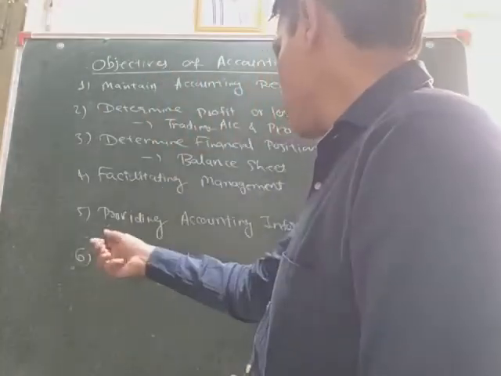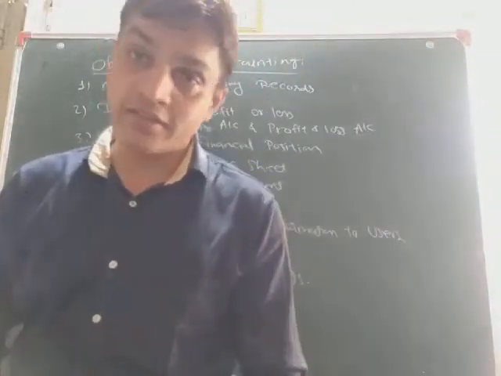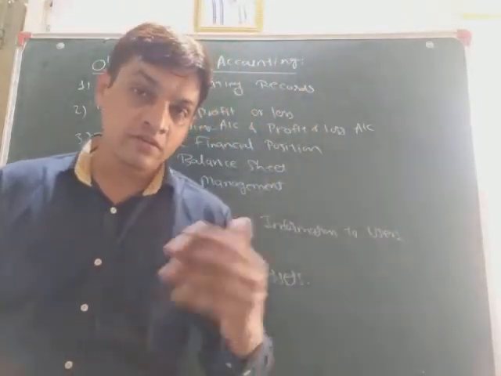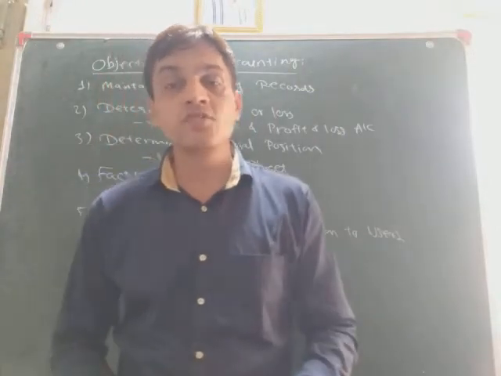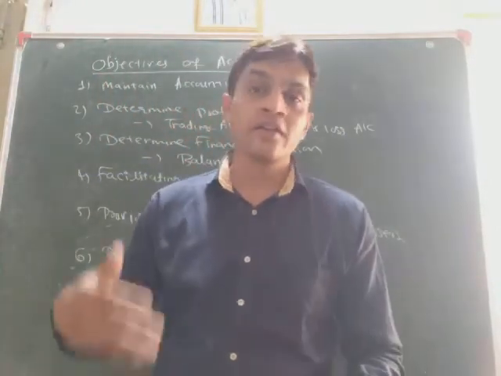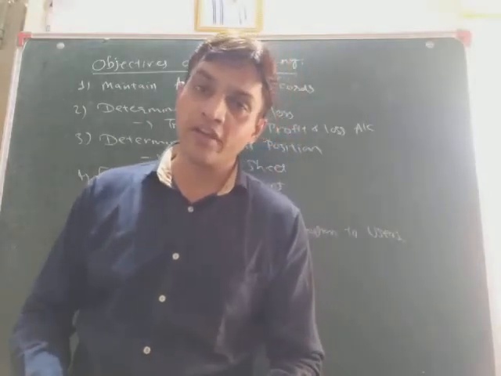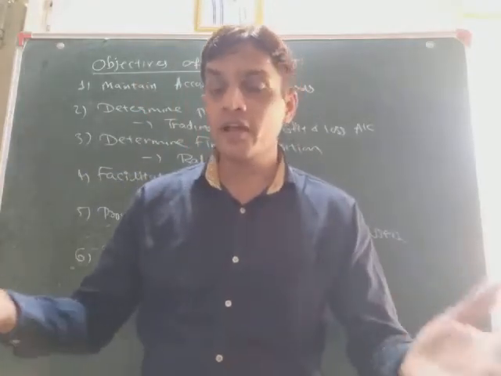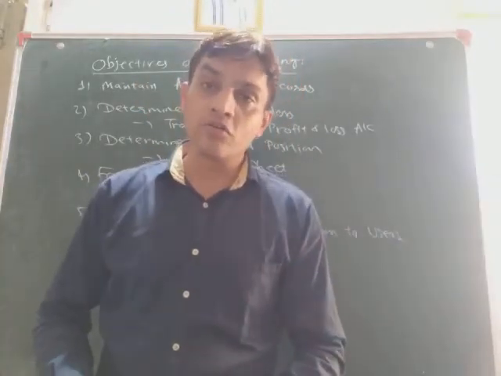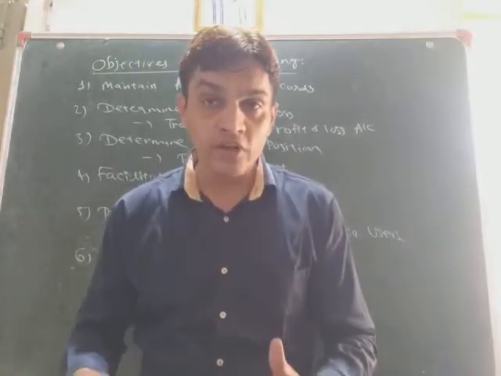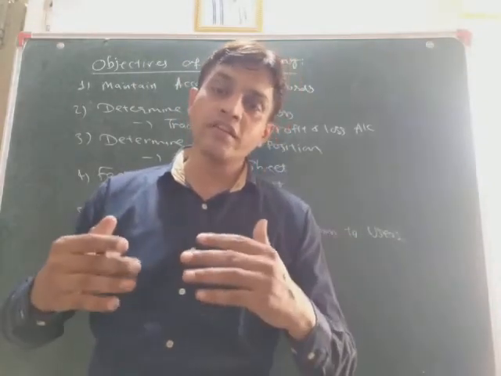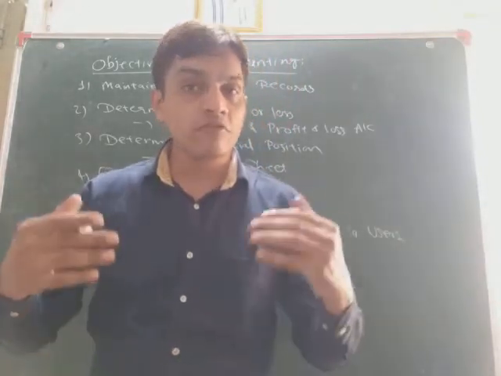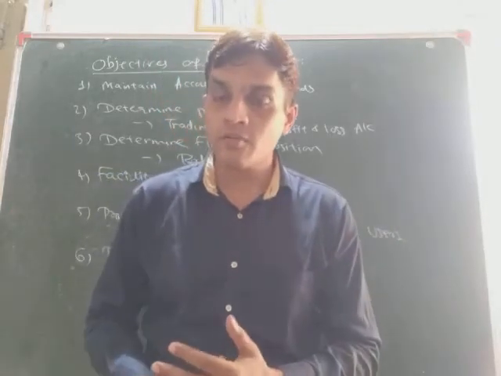The next is providing accounting information to users. I have told you there are two types of user, internal and external. Internal are the owner and employees. The external users are the customer, the government, the investor, the supplier, and so on. To both users we have to give the accounting records. We have to communicate with them, because by that way they can take decisions about our business.